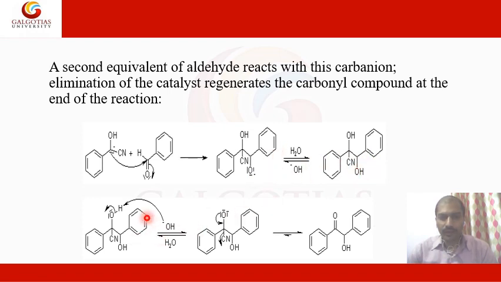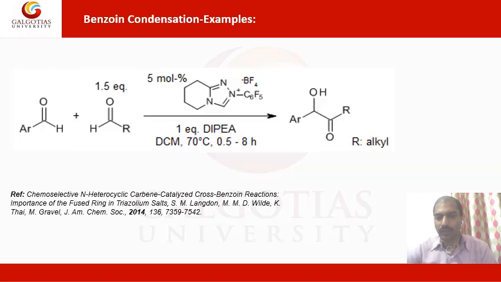After this, with this OH group, the proton is picked up by the OH negative ion, and again there is rearrangement, and the cyanide will take up the electrons and will be removed. If you see, this reaction is kinetically and thermodynamically favorable, and more product will be formed. So finally this condensed product, which is called benzoin, will be formed at the end of the whole mechanism of benzoin condensation.